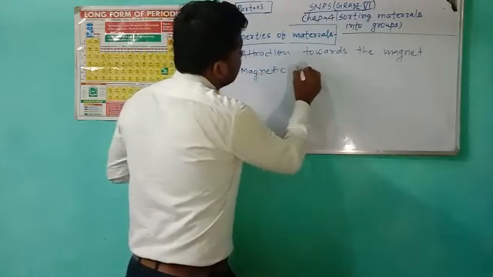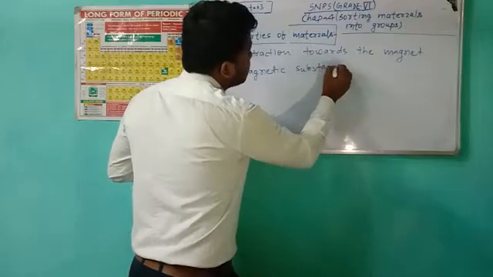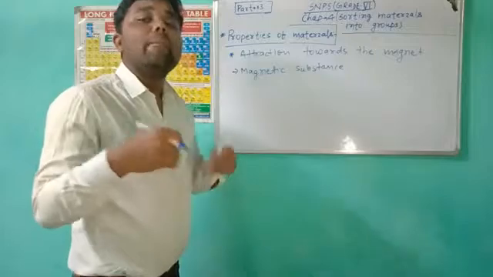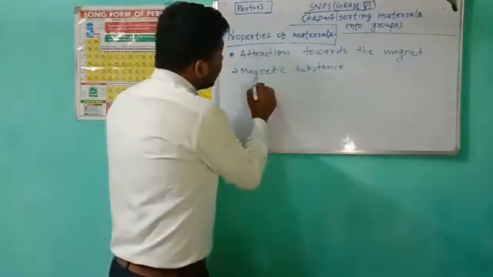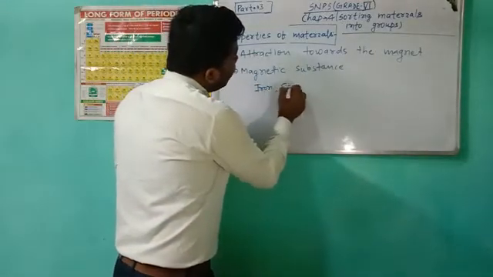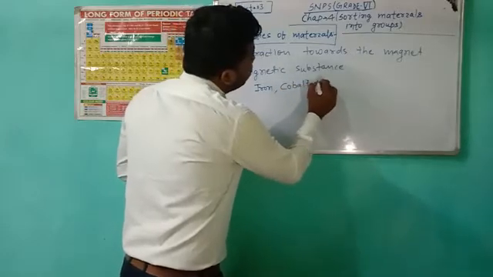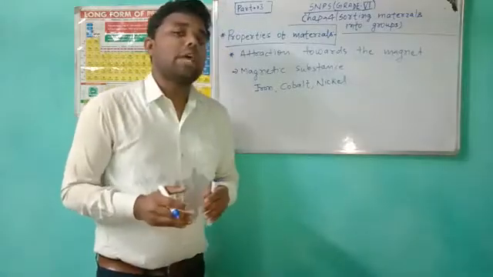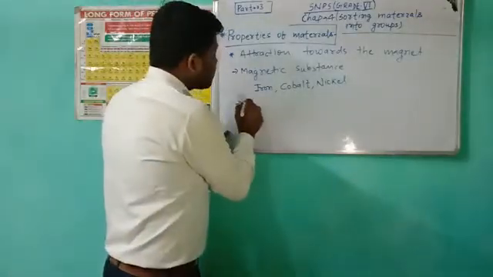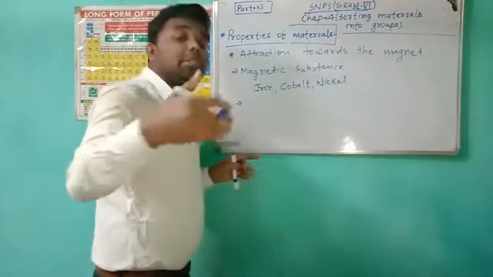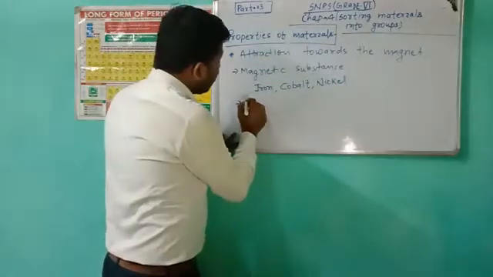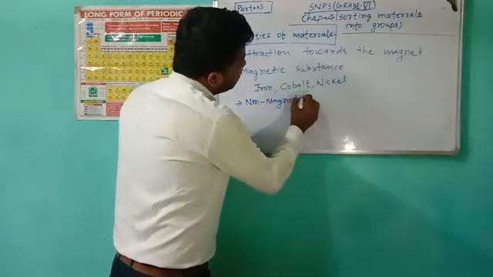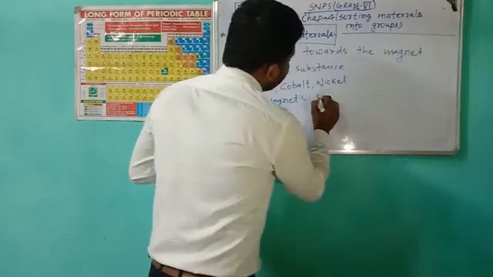Magnetic substances are the substances that can be attracted by magnets, in which we can say iron, cobalt, and nickel. And some substances that cannot be attracted by magnets are called non-magnetic substances or materials.